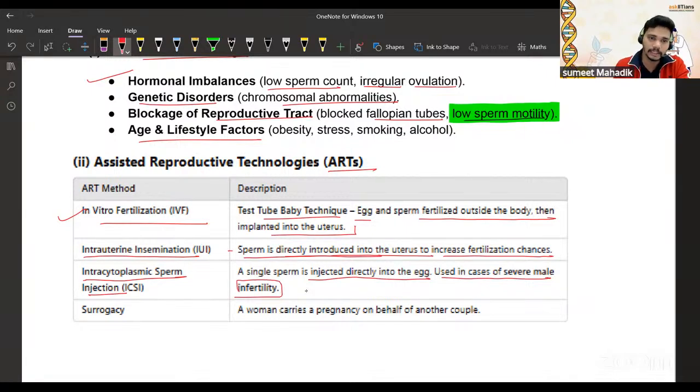And surrogacy: a woman carries the pregnancy on behalf of another couple. So who can claim the baby? Obviously the real couple, the real mother and father, because the sperm and the ova are from the original parents. Only the mother's womb is utilized for the growth of that baby or fetus.